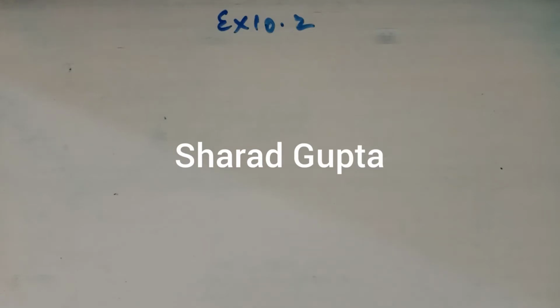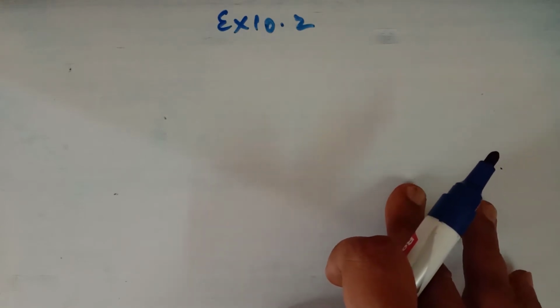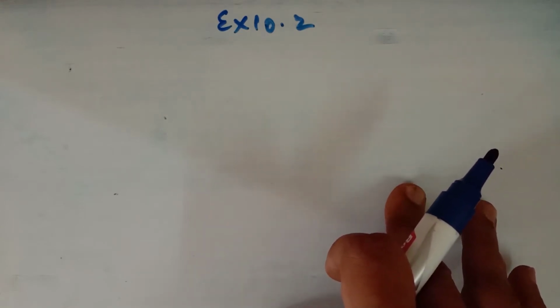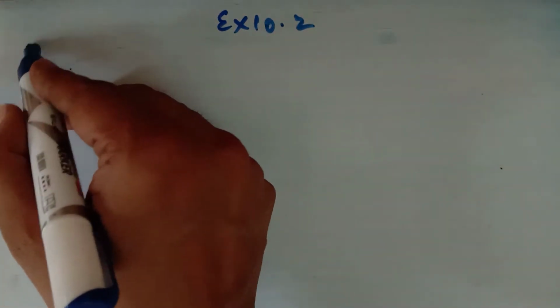So this is lecture number 2 for the chapter Circles for class 9th. In the last lecture we discussed what a circle is, what a chord is, what a sector is, what a segment is, what an arc is, what a diameter is, and we did two theorems: equal chords subtend equal angles at the center, or if the angles at the center are equal then the lengths of the chords are equal. Now we are starting with exercise 10.1.